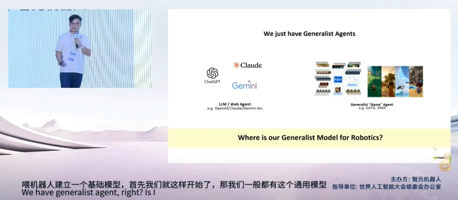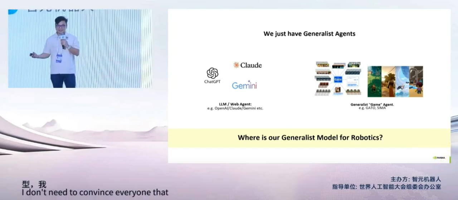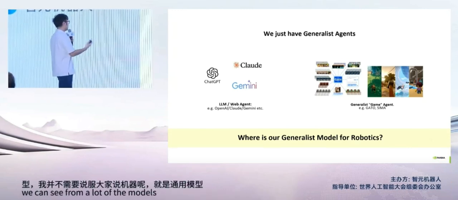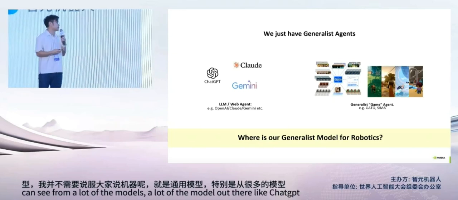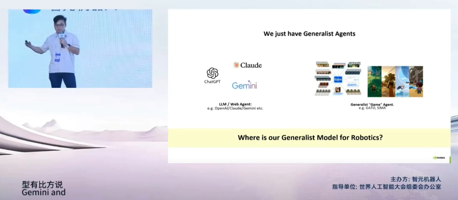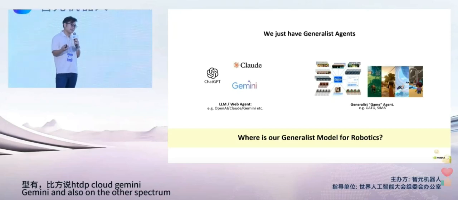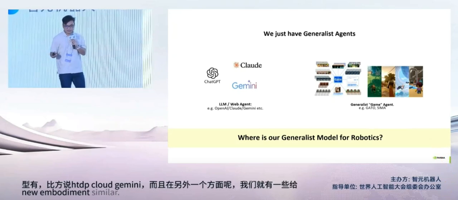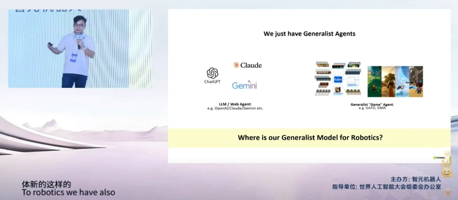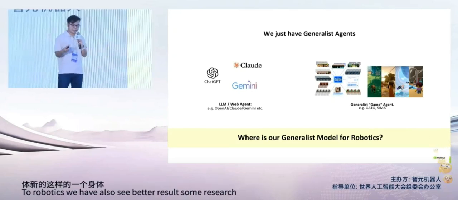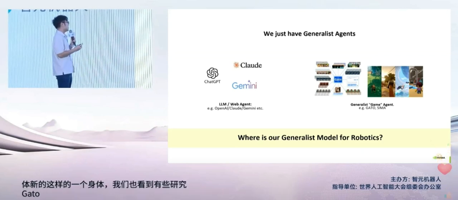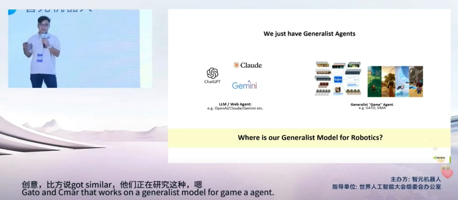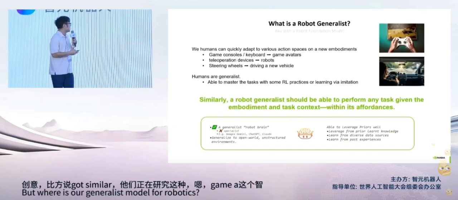I don't need to convince everyone that generalist is better than specialist, as we can see from a lot of the models out there like ChatGPT, Claude, or Gemini. And also, on the other spectrum, we can think game agents as new embodiment, similar to robotics. We have also seen better results, some research initiatives like Gato and CMAR that work on a generalist model for game agent. But where is our generalist model for robotics?